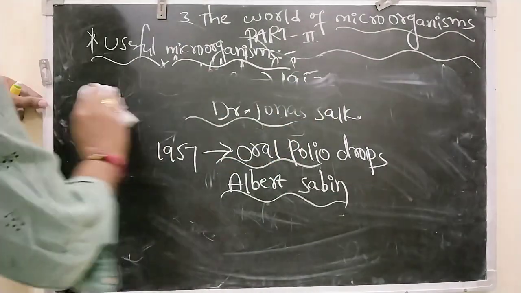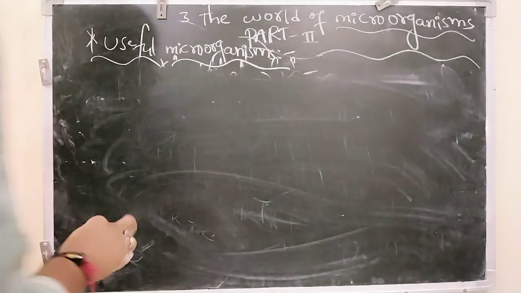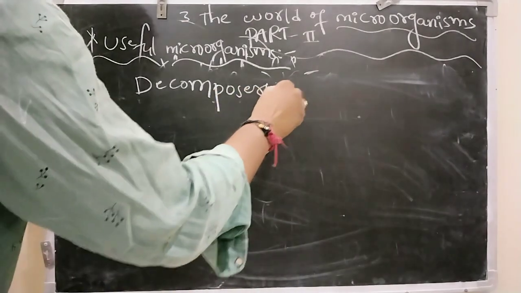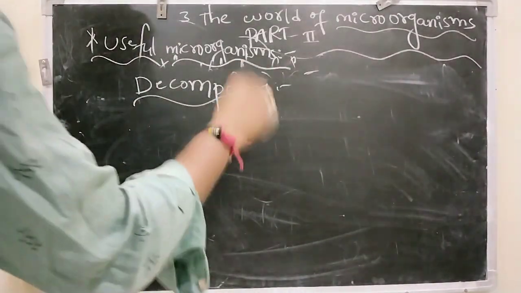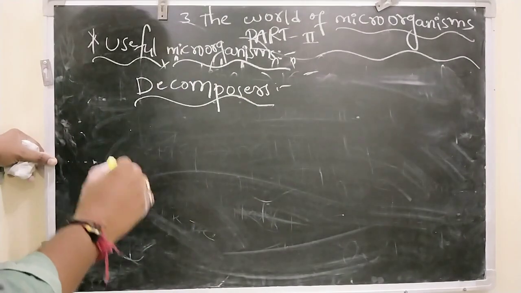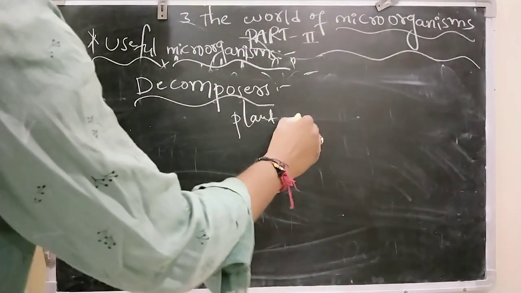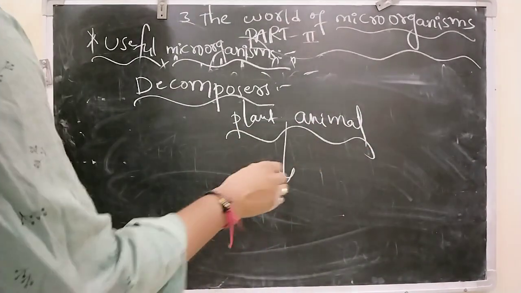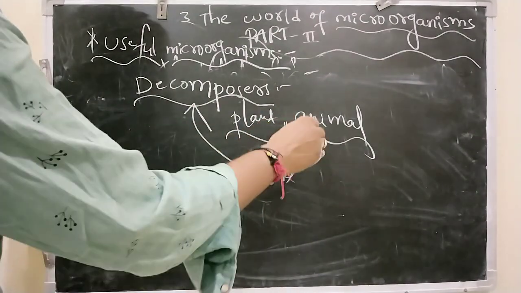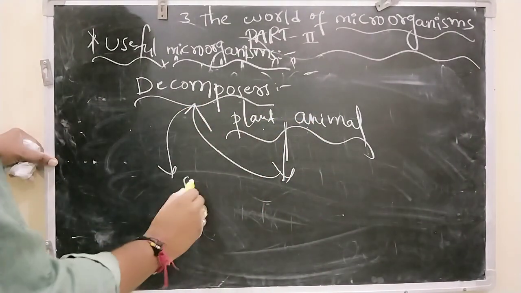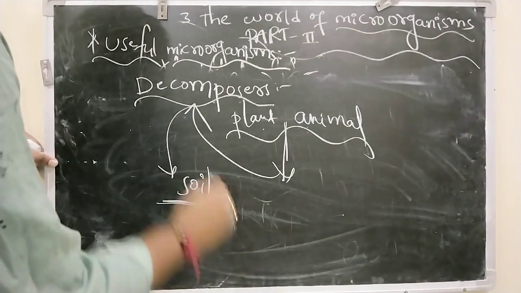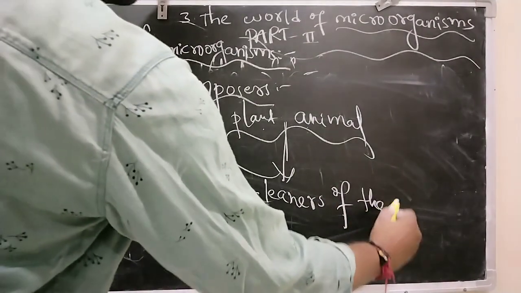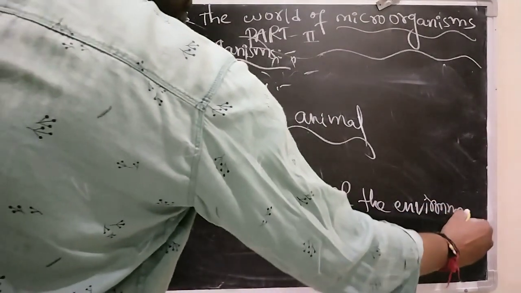Next, decomposers are useful microorganisms. They are also called cleaners of the environment. Why? Because if any plant or animal dies, it has to be decomposed, otherwise it will spread diseases. Such dead plant bodies or animal bodies are decomposed by the decomposers, and the nutrients present in these bodies return to the soil. That is why they are called cleaners of the environment or nature, and also recyclers.